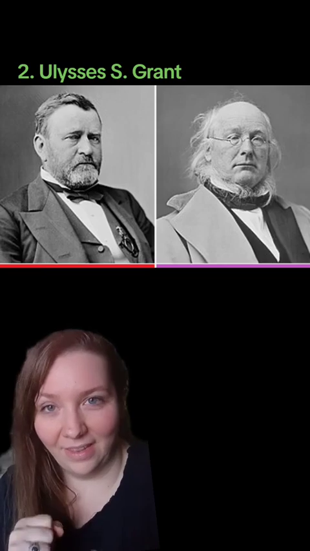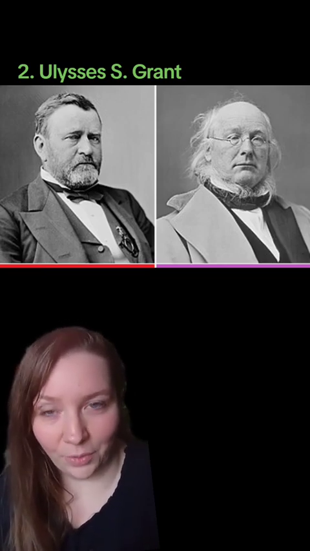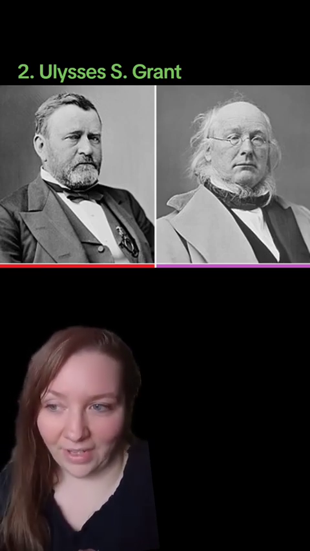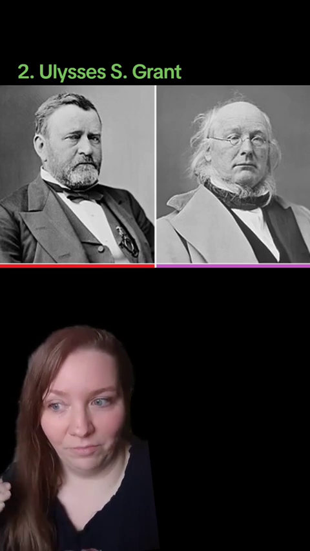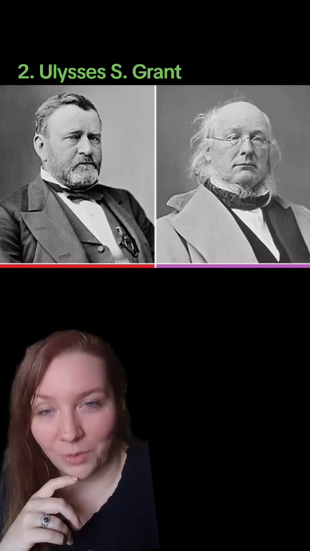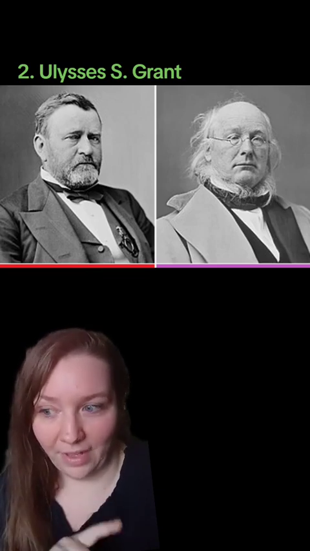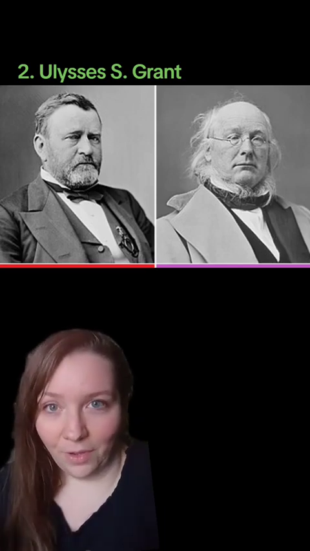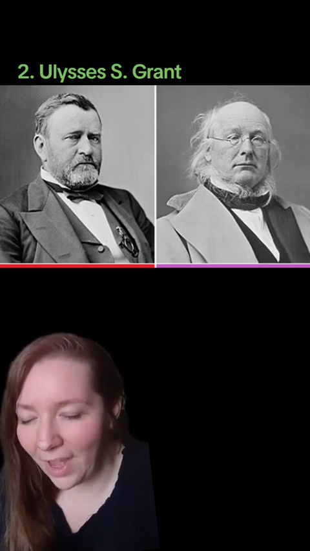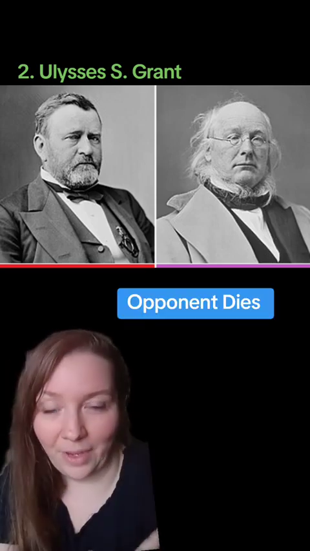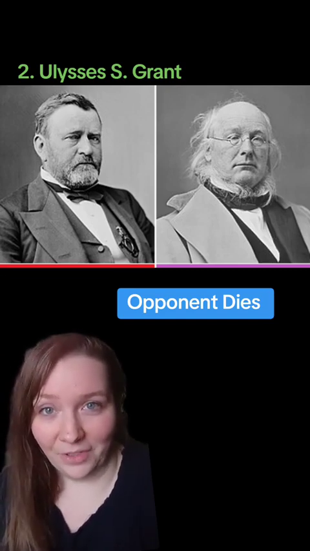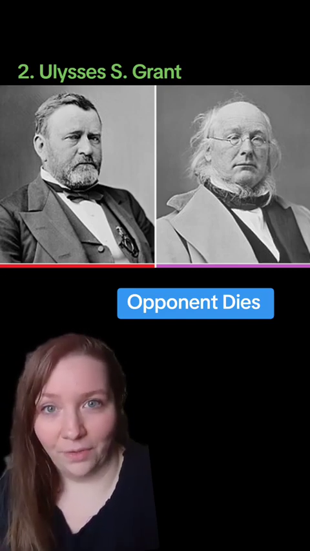Such as the election year of 1872. Grant was looking to be reelected. And on election day, he, to be fair, had the popular vote. But the electoral vote, the election day was on November 5th, and the electoral votes still hadn't been calculated by November 29th, which just so happens to be when his opponent passes away. So, by default, Ulysses S. Grant gets all of the electoral votes.